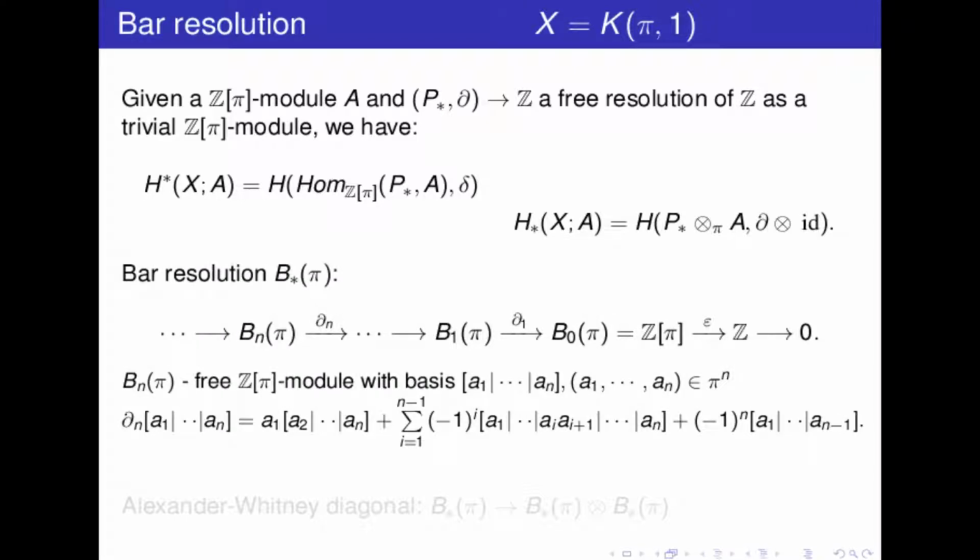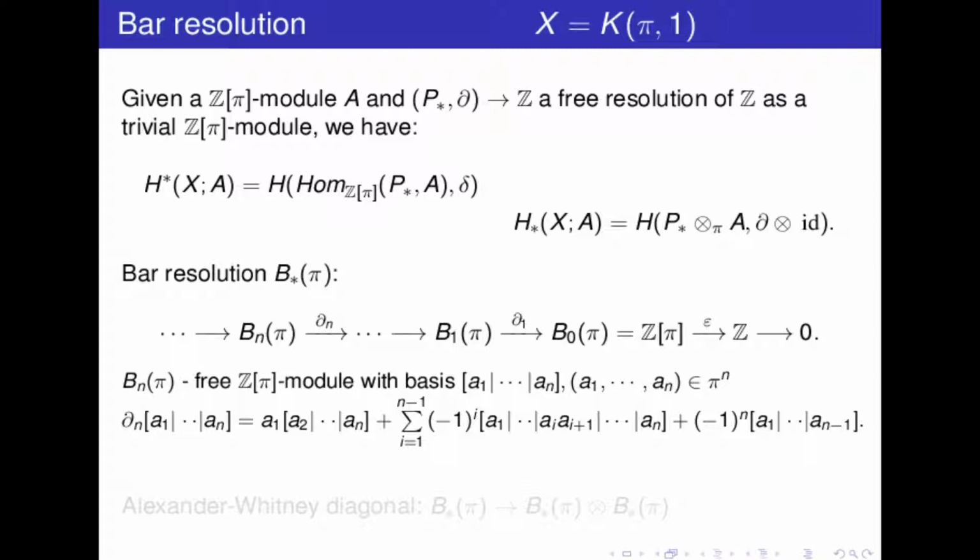The n-th stage of the bar resolution is the free Z pi module with basis given by the elements of the n-fold product of pi, which are written with bars like that, okay? And we have a differential which will decrease the length of bars, given by this formula.